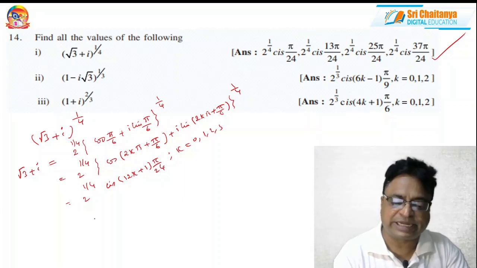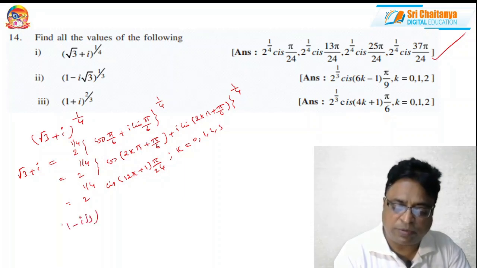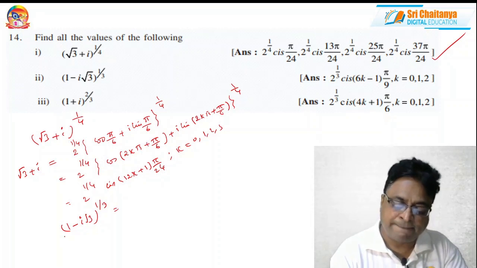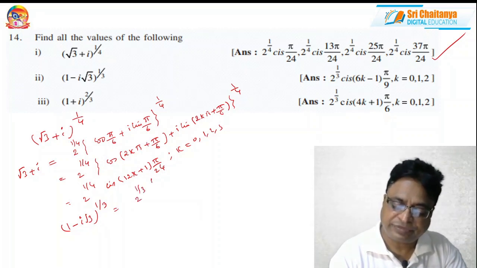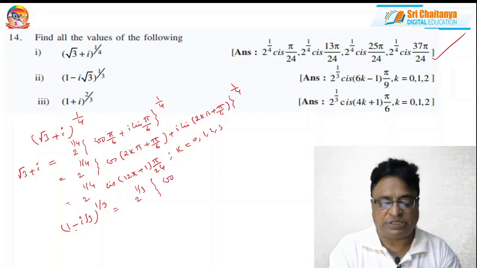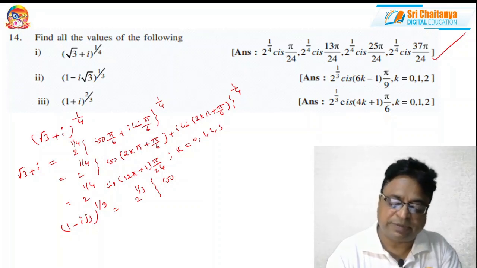Now coming to the second question. 1 minus i root 3 whole power 1 by 3. How many values may I get? 3 values. So again I can write this with modulus 2, 2 power 1 by 3. Again this is cos. Here x is positive, y is negative, so the angle is minus of.